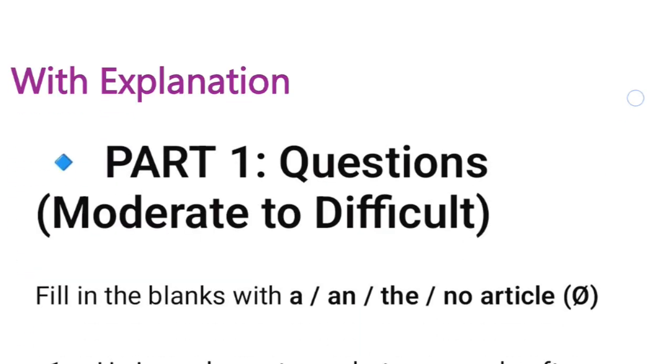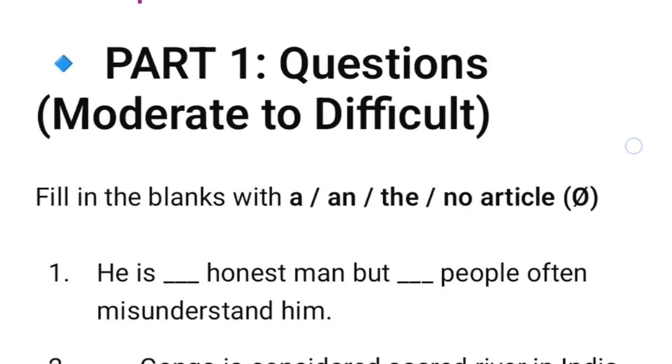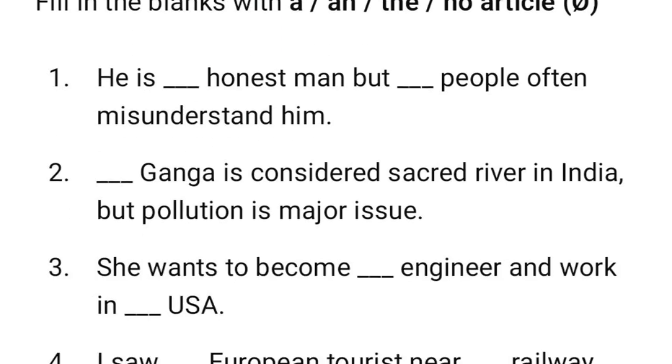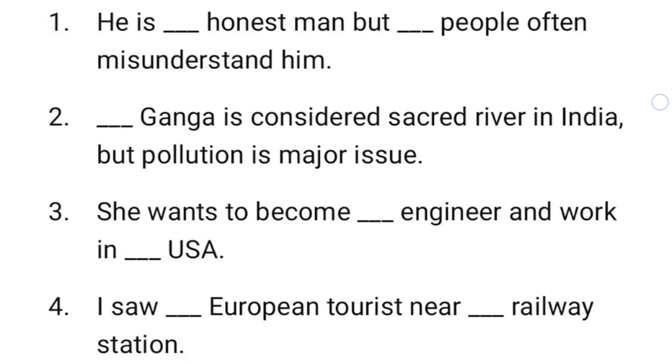So let's start. Part 1 is coming on your screen wherein questions of moderate to difficult level will come up and you have to make your attempts. So firstly you have to read the 10 questions by pausing the videos and start making your attempts. These will be fill in the blanks where you have to apply article a, an or the or no article, whichever you think will fit.